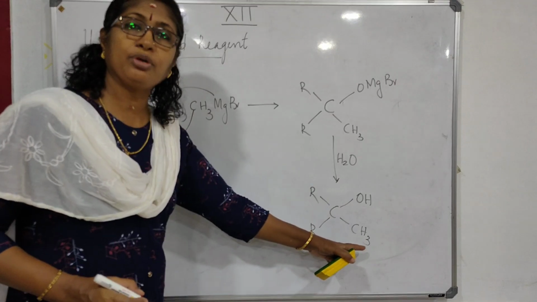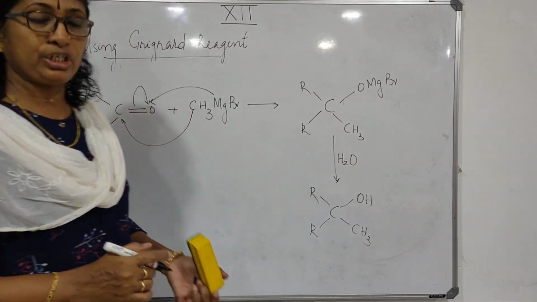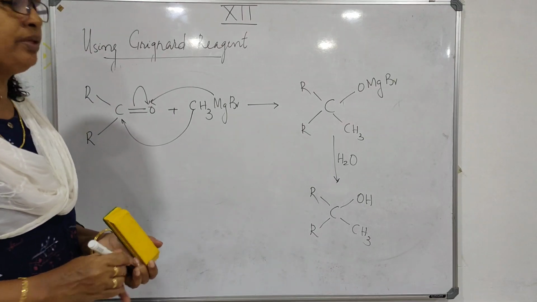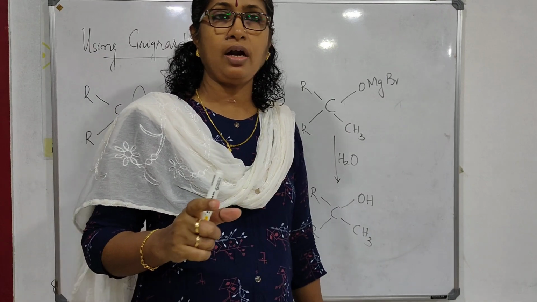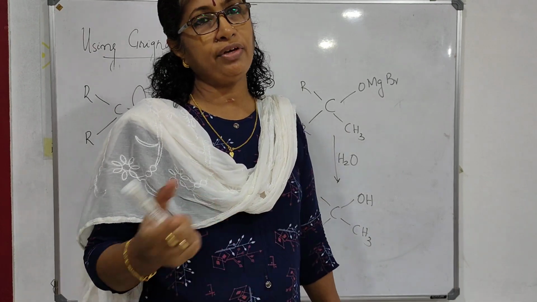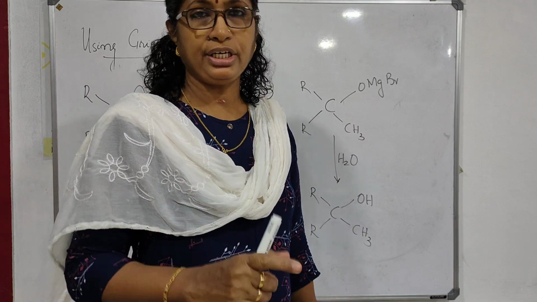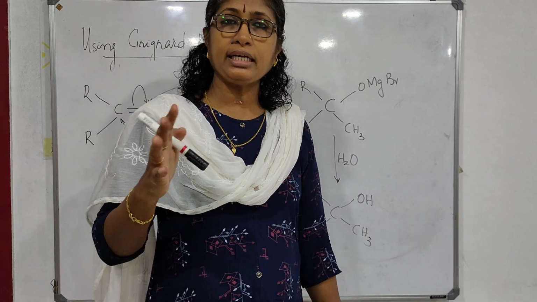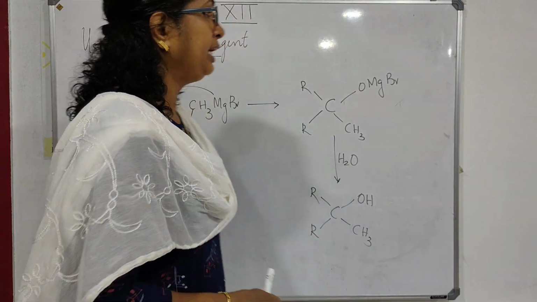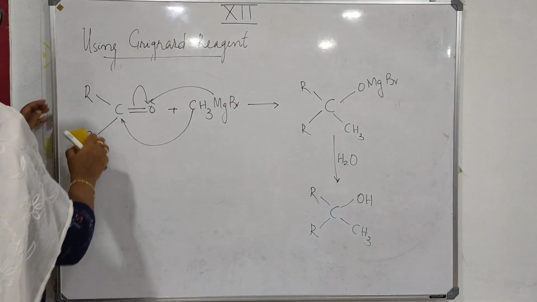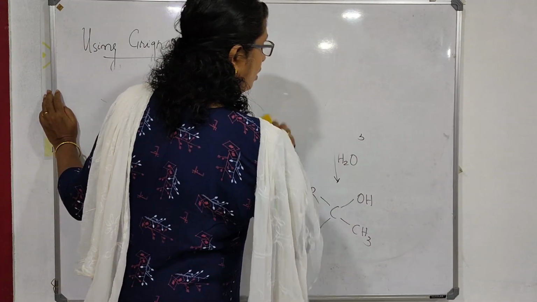Three different alkyl groups are attached, 3 carbon atoms are attached to this carbon, so you will get a tertiary alcohol. So, formaldehyde or methanal will give you a primary alcohol. Any other aldehyde will give you a secondary alcohol, and ketones will give a tertiary alcohol. Depending on the conversion the question asks, you can select the corresponding reactant. So this is using Grignard reagent. So these are the preparations of alcohols.